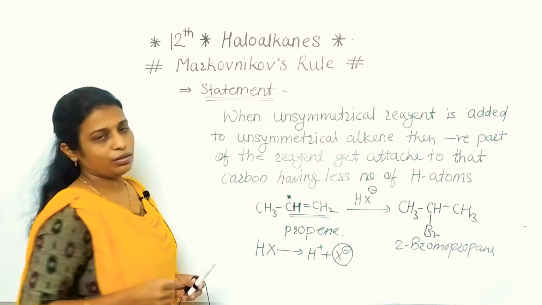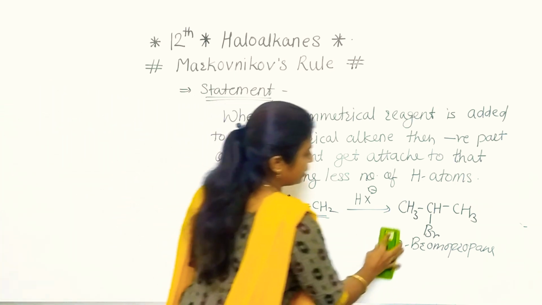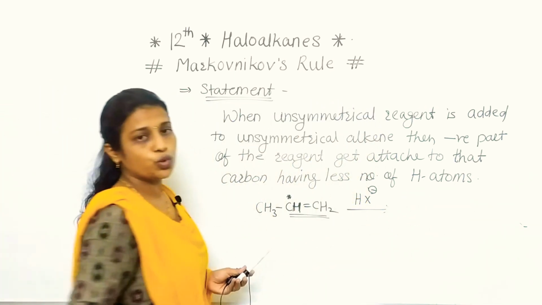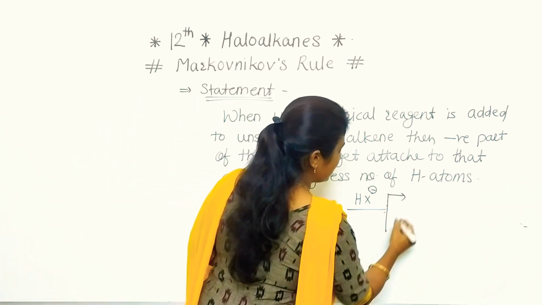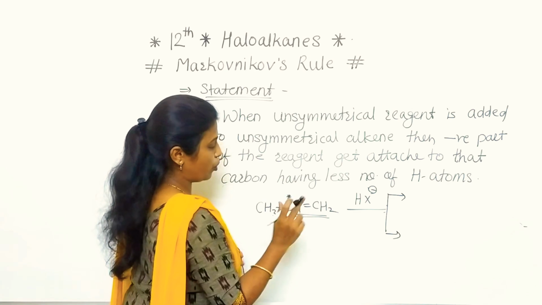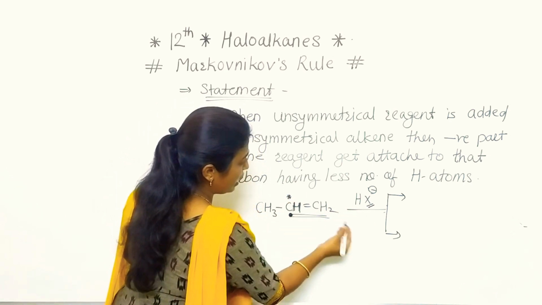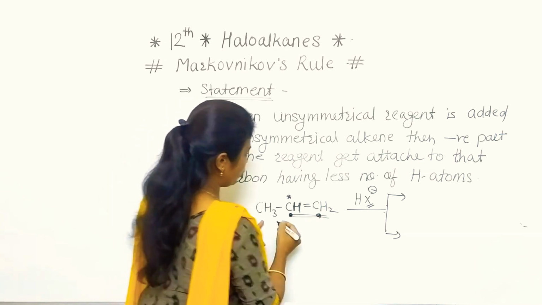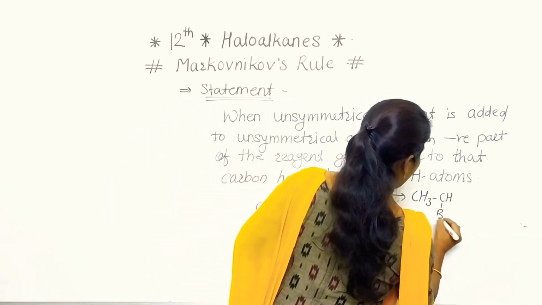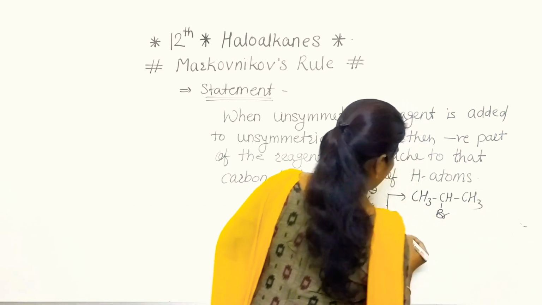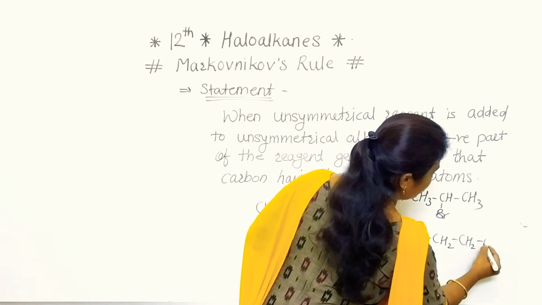Why is this rule important? If we consider this example, there is a possibility of two products. If you have not written, please complete it. One is that the negative part gets attached to this carbon, giving CH3CHBrCH3. The second one is CH3CH2CH2Br.